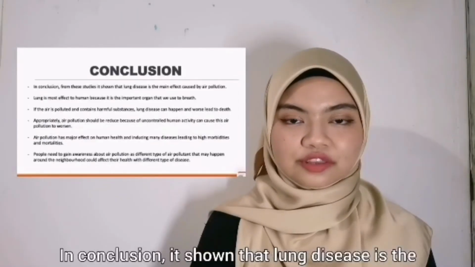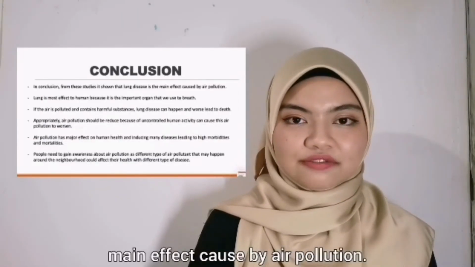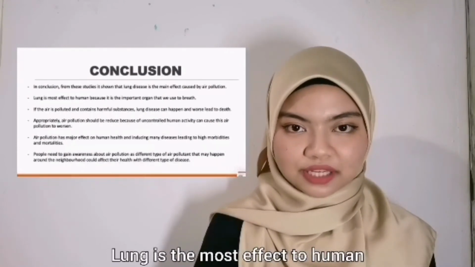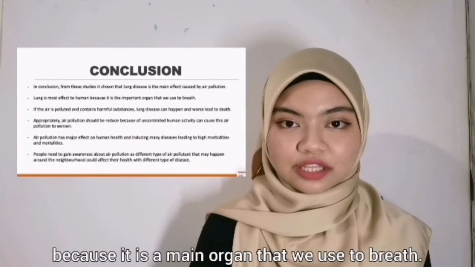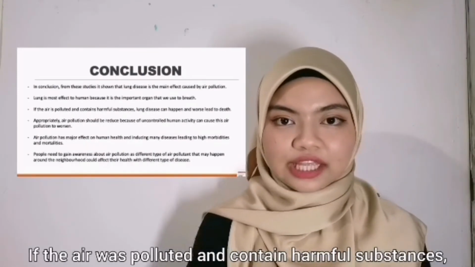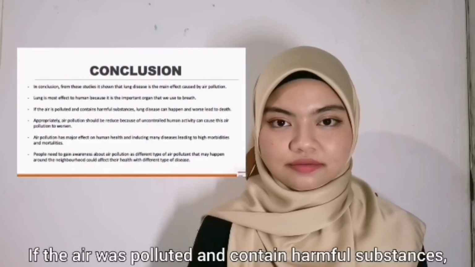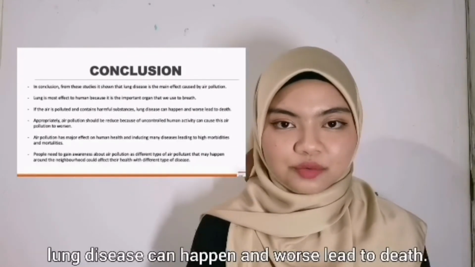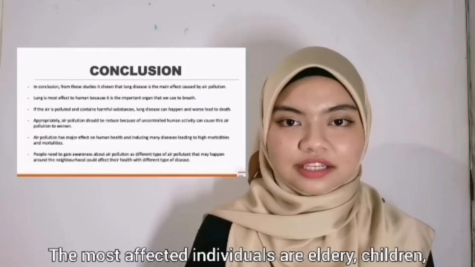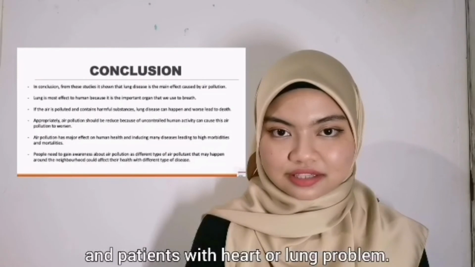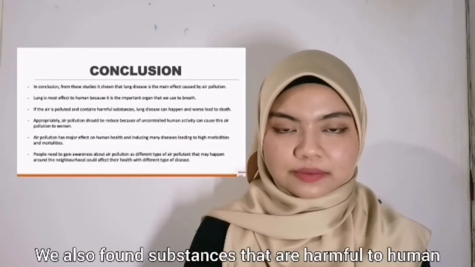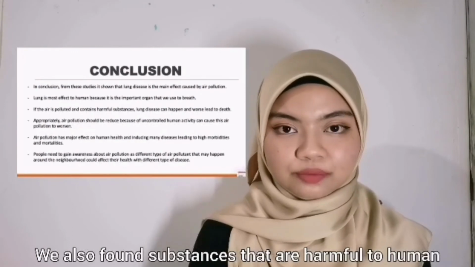In conclusion, it is shown that lung disease is the main effect caused by air pollution. The lung is the most affected organ in humans because it is the main organ that we use to breathe. If the air is polluted and contains harmful substances, lung disease can happen and, worse, lead to death. The most affected individuals are the elderly, children, and patients with heart or lung problems.